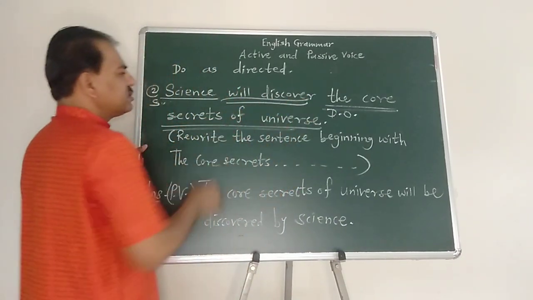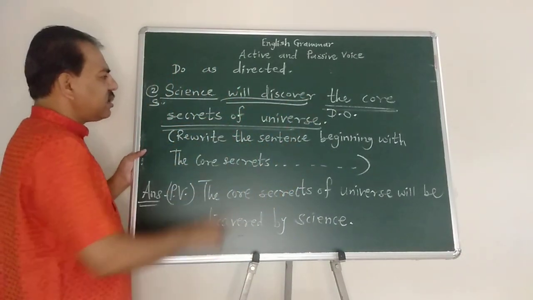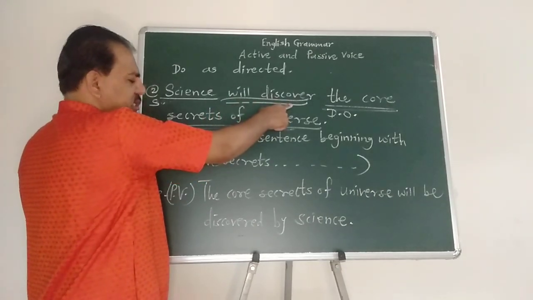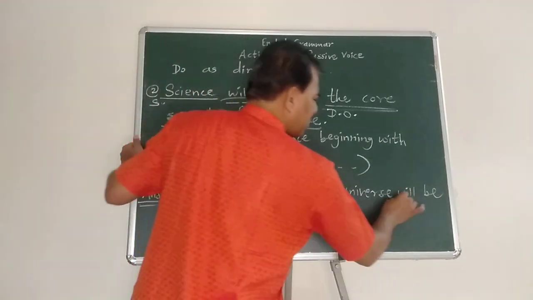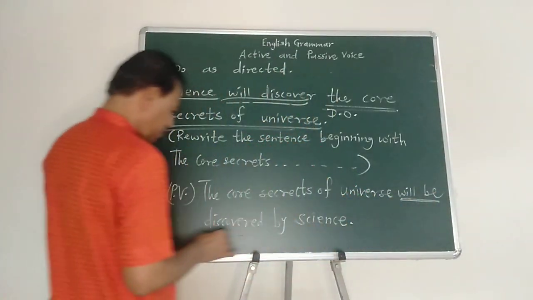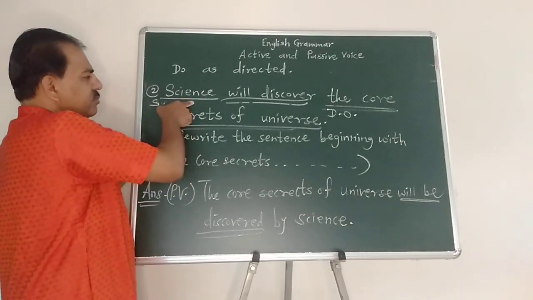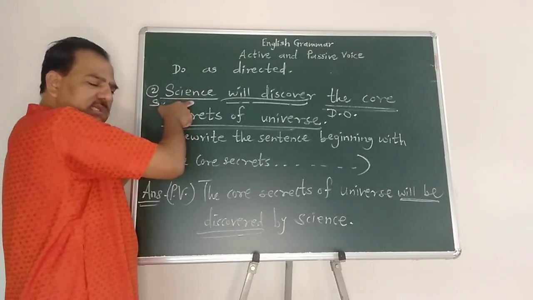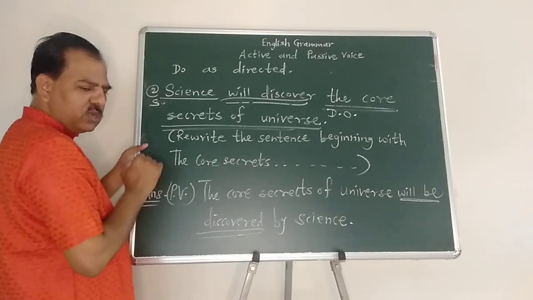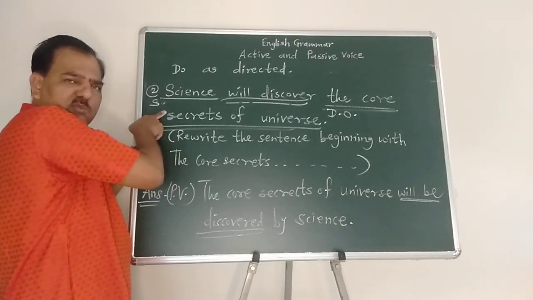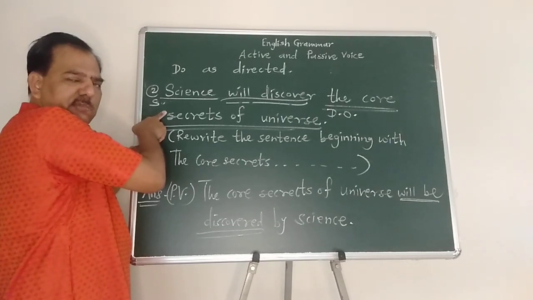This indicates simple future tense. Will discover, helping verb in future form plus base verb discover, and that's why while turning into passive voice it is will be discovered. This is passive voice of simple future tense, active voice, and we have converted it into passive voice. This example is from my English course book 10, lower level, the epitome of courage.